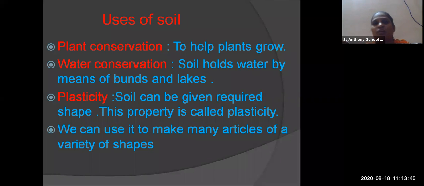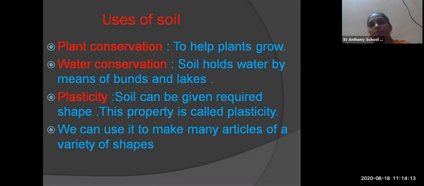As you know, soil is the most important thing for plants to grow, as their roots are inside the soil, and above the soil you can see the stem. The root holds the ground firmly so that it can stand strongly in the soil, and it gets nutrients from the soil. So the use of soil is that it provides nutrients to the plant. So it is important for plant conservation.